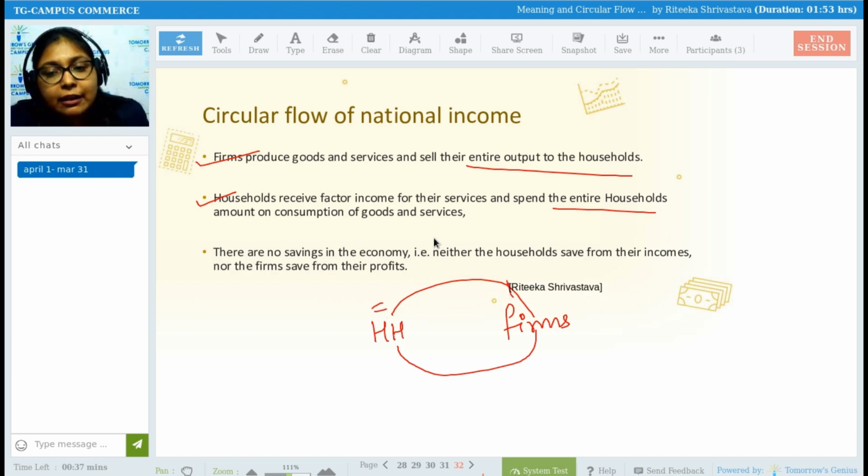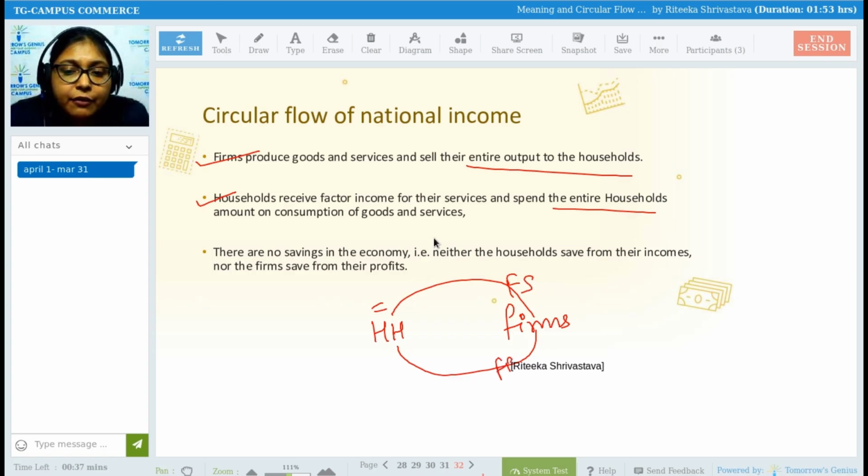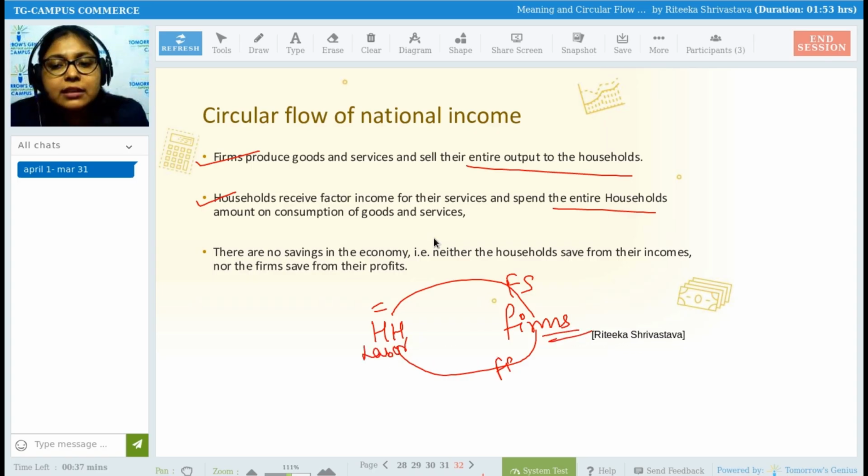I go to the firm and give my factor services. In return, the firm gives me a factor payment. Suppose I am working as labor with this firm, then in return the firm will give me wages. So it is assumed that households will give everything to firms, and in return, firms will also give everything to households.